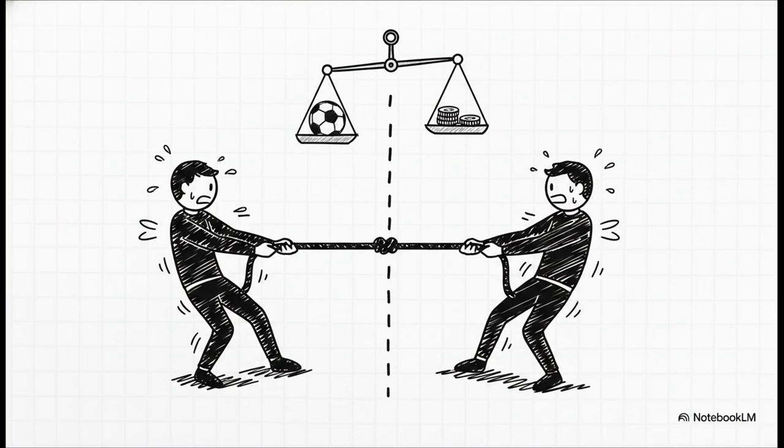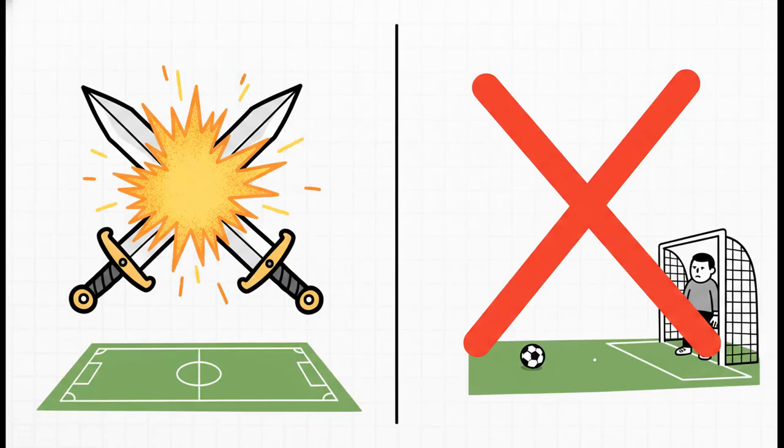Okay, let's actually take all of this theory and turn it into some highly actionable step-by-step strategies. First up, we have the balanced odds strategy. This is specifically designed to zero in on competitive matchups where neither team is an overwhelming favorite. Look for a home win priced between 1.8 and 2.5. That tells us the home team is favored, sure, but they're vulnerable. Then, an away win up to 3.5 means the visiting team absolutely still has teeth. And those halftime draw odds, if they're less than 2.5, the market is heavily expecting a really tight, hard-fought opening 45 minutes. And that balance of power is exactly what we want.